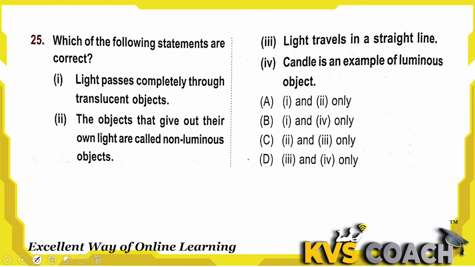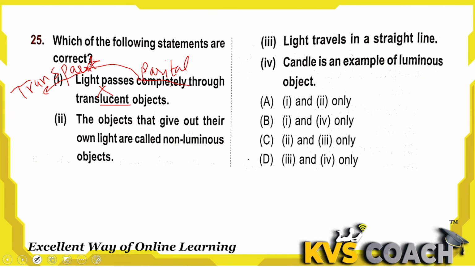Next question is, which of the following statements are correct? Let's check. First, light passes completely through a translucent object. This is incorrect. Light passes not completely but partially, only a very small amount of light can pass through a translucent object. Completely they can pass in a transparent object, not translucent.